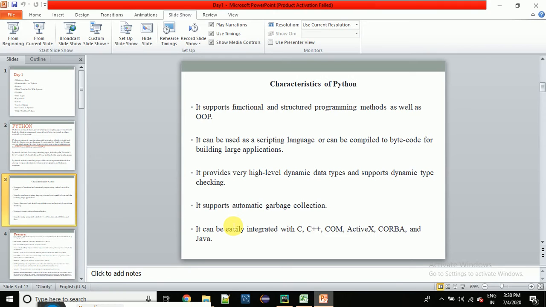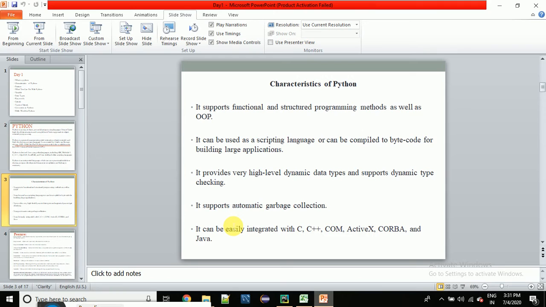Python can be used as a scripting language or can be compiled to bytecode for building large applications. With the help of Python, we can create a simple project, a large project. We can create a script. We can create a desktop application. Everything we can create with the help of Python. It provides very high level dynamic data types and supports dynamic type checking. I'll talk about it later when we talk about data types, right? Because if you are new, then definitely you will not be aware of data types. So when we talk about data types, then I will definitely cover it.